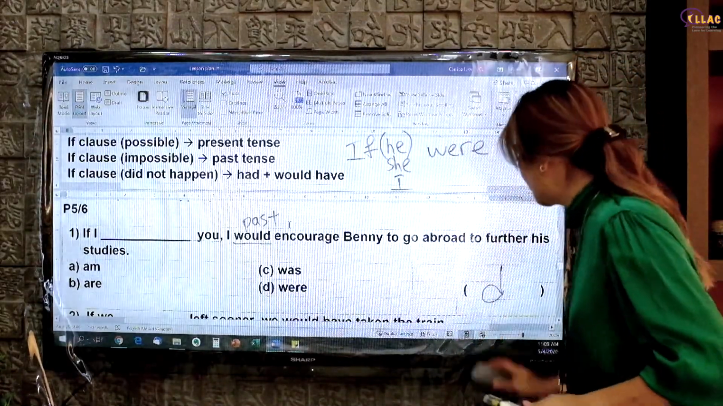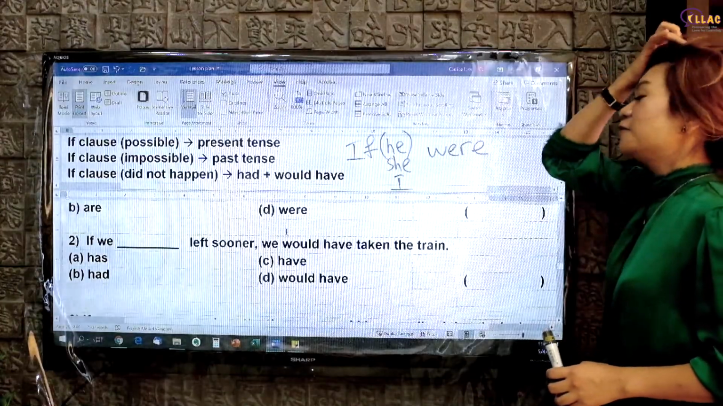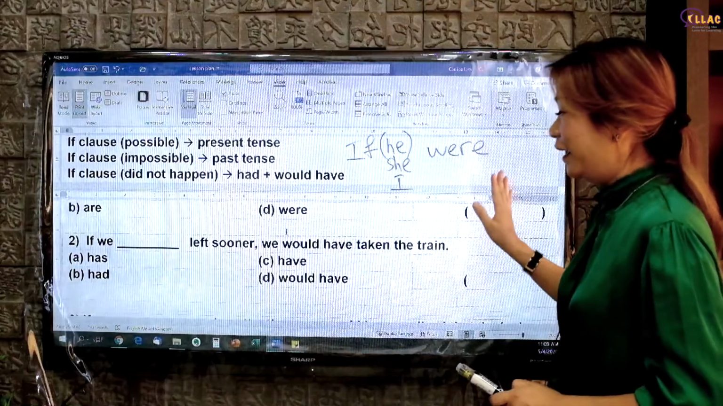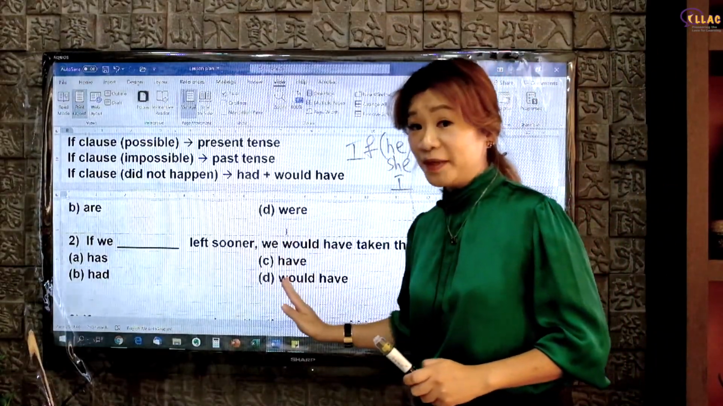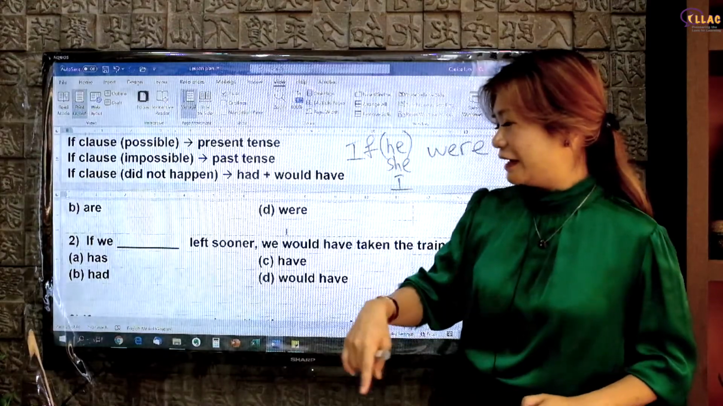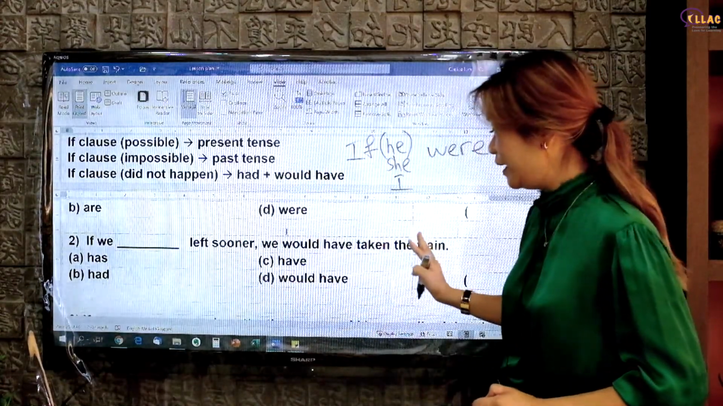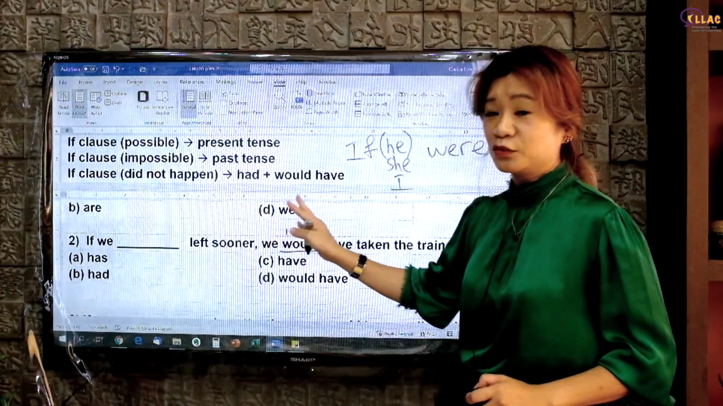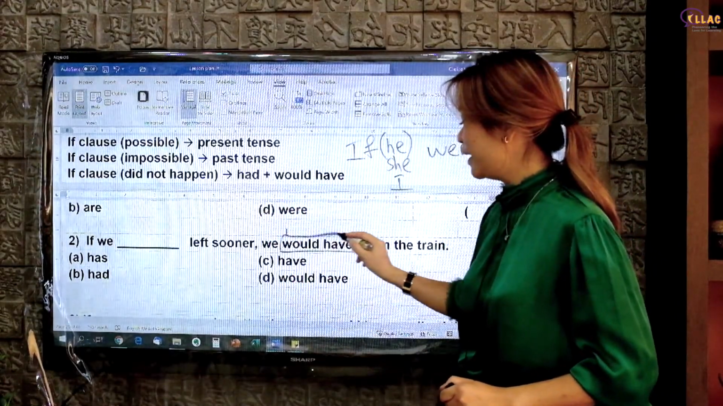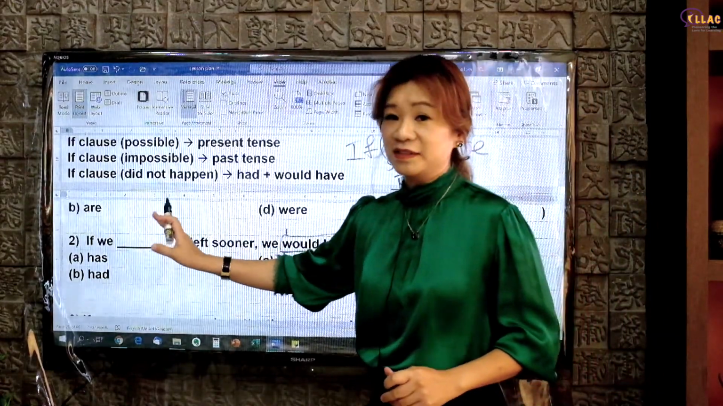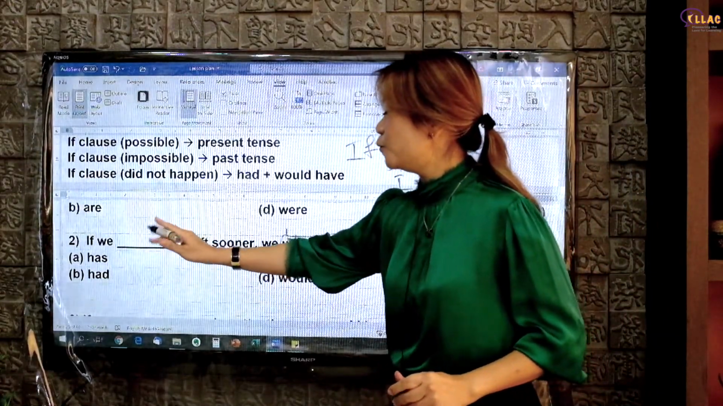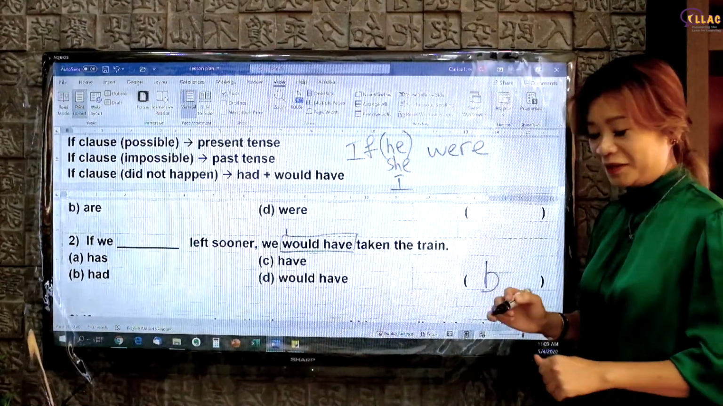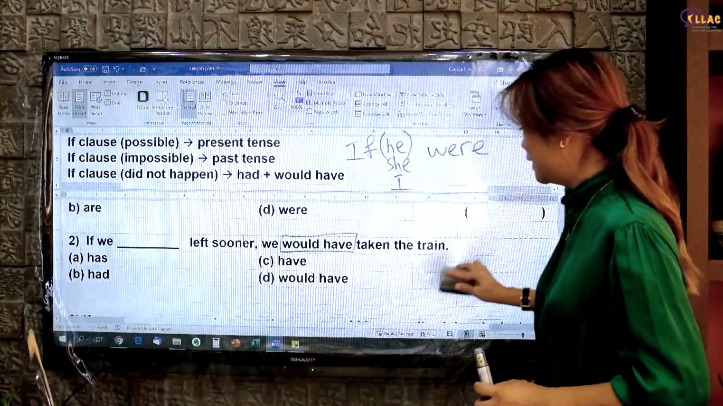Okay, let's try another question. Number 2, if we left sooner, we would have taken the train. This is something that did not happen, did it? If you do not recognize that it is something that did not happen, it's okay. Let's find the clue. The clue is would have. I always tell my students, had plus would have, had plus would have. The moment they see would have, they know the answer in front must be had. Okay, so if we had left sooner, answer B, right? So you need to memorize this one, had plus would have.